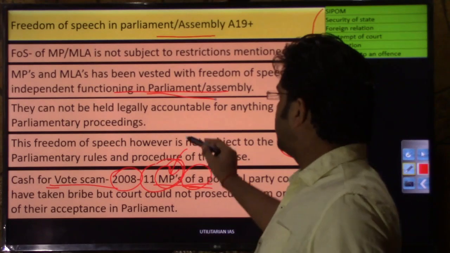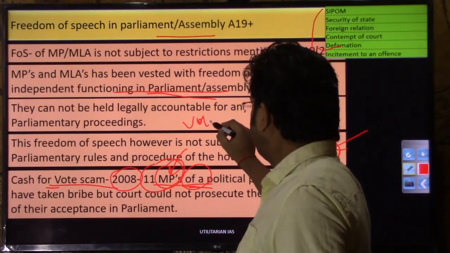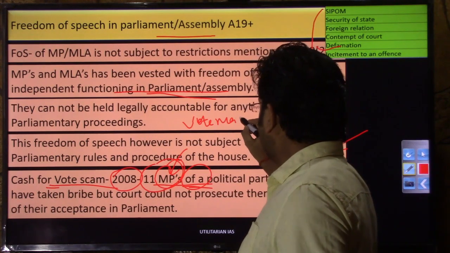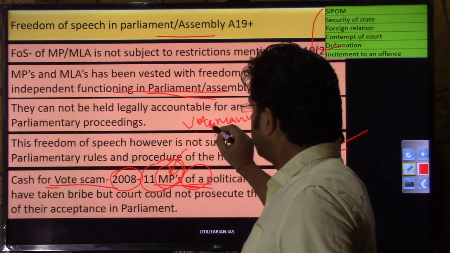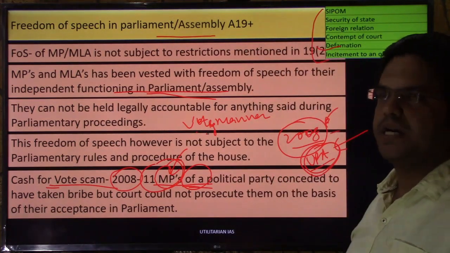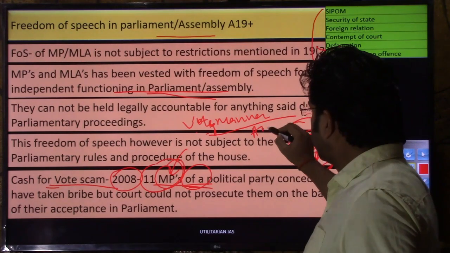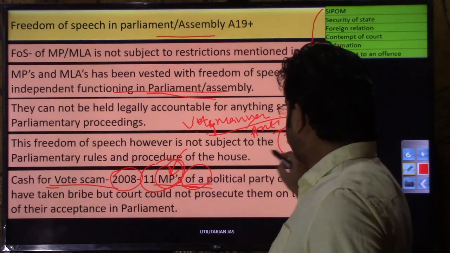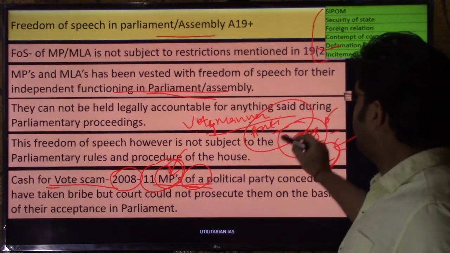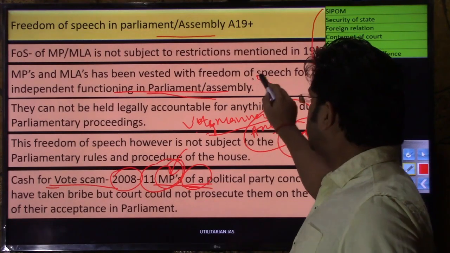Right? And that's why. And one more thing, let me add that even for the vote, in what manner they are voting, the voting manner, even that cannot be questioned. So even if they are doing cross party voting, although that will fall under anti defection, only the house has to take the decision if they have been subjected to anti defection, not the court, not the outside court.